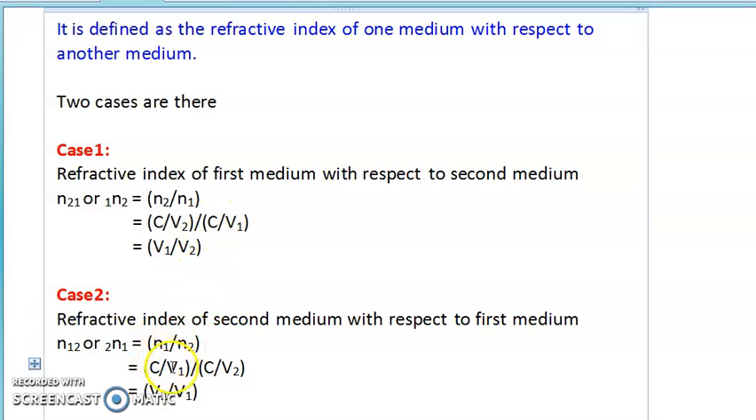So C by V1 we can write, and the refractive index of the second medium, C by V2 we can write. Upon cancelling the speed of light in vacuum, both in the numerator as well as the denominator, we will get the ratio of the speed of light in both mediums as V2 upon V1. These formulas are very, very important while solving numericals.